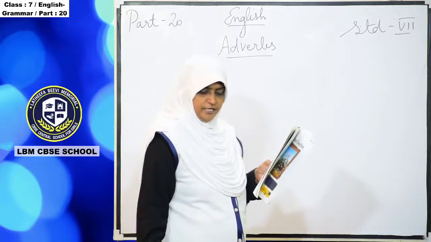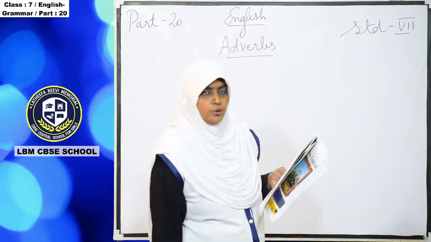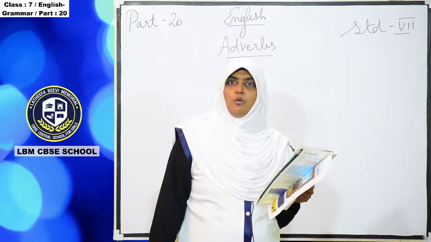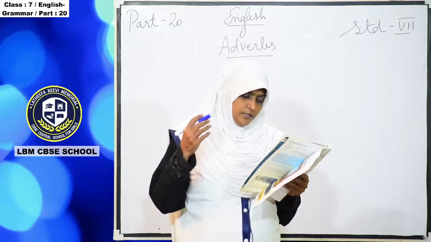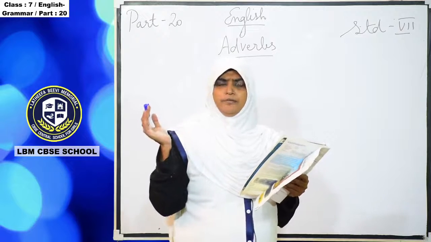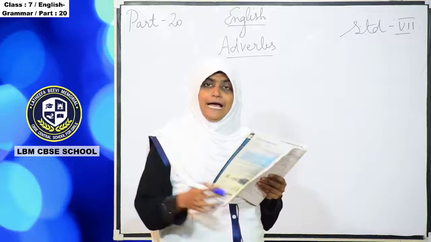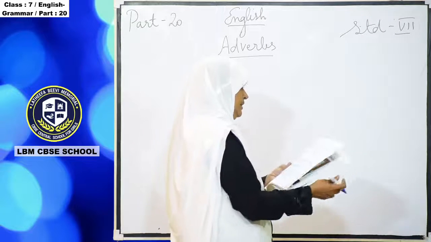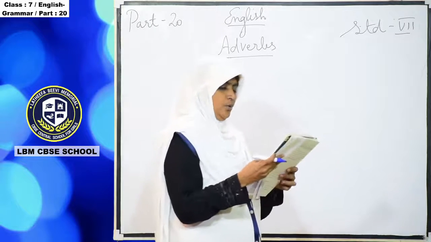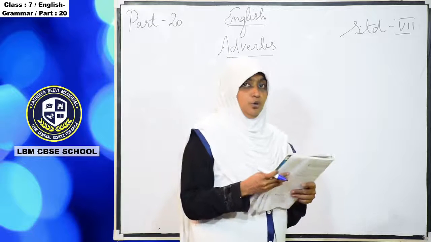In a sentence you can easily identify that. Mostly the words have ly. Mostly ly will come, and you can identify that the word is an adverb. Sometimes it may be an adjective also.